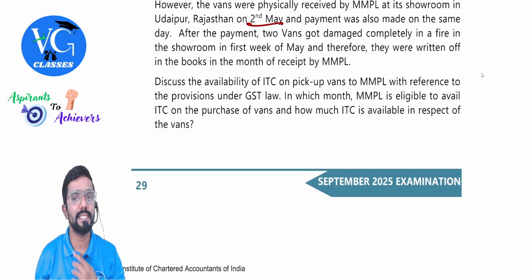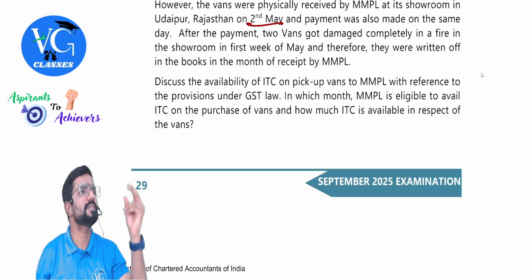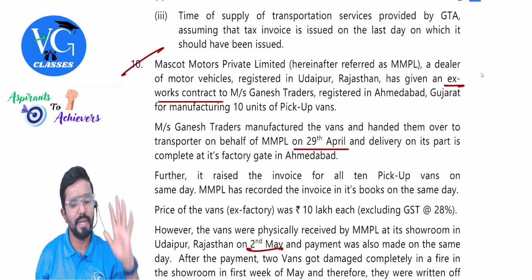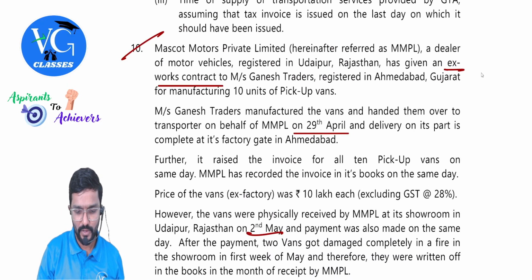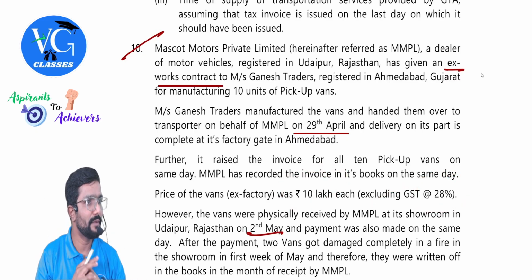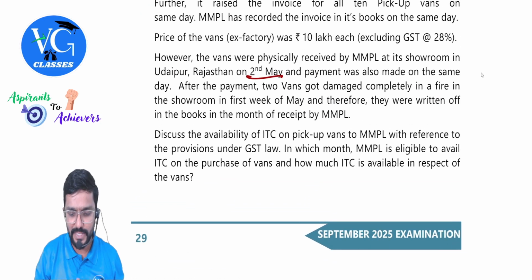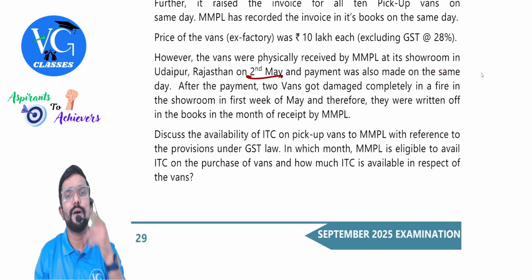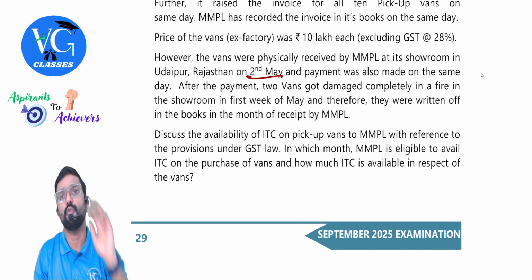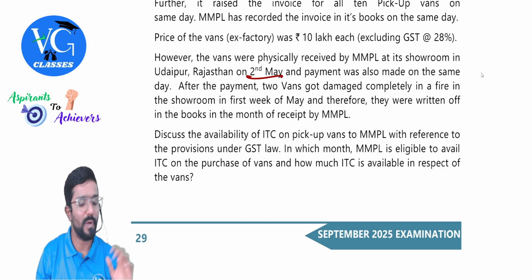Discuss the availability of ITC on pickup vans to MMPL with reference to provisions under GST law. In which month is MMPL eligible to avail ITC? Which month? April. On the purchase of vans, and how much ITC is available in respect of the vans? Guys, simple. In April itself, we can claim for the full 10 vans. How much is that? 10 vans into 10 lakh into 28%. Claim in full. Sir, in May, two vehicles were damaged by fire. You have to reverse the credit in May only for two vans. That's all.